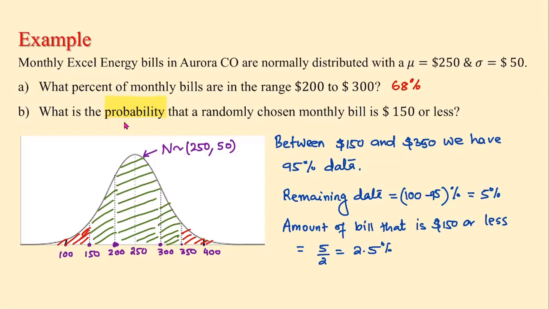But we are asked to write it as a probability. So the probability that X, the bill, is less than or equal to $150 is, okay, here is 2.5%. If you want to change it to probability, we change it to a decimal. So 2.5 divided by 100 is 0.025. So the probability that the bill is less than $150 is 0.025.